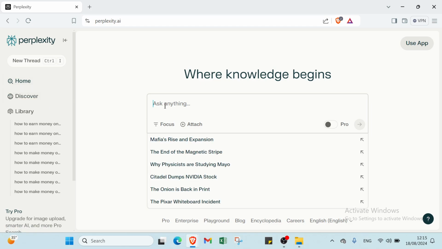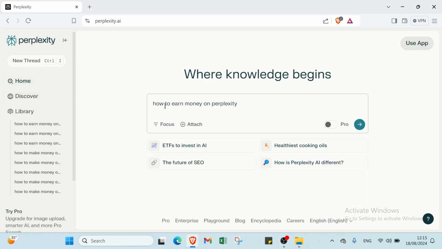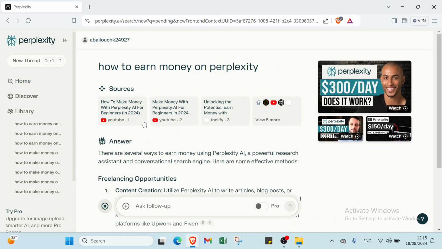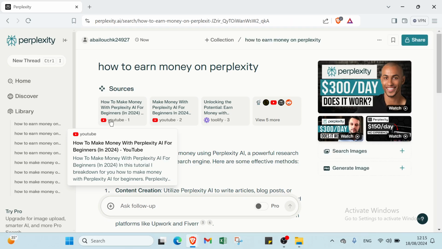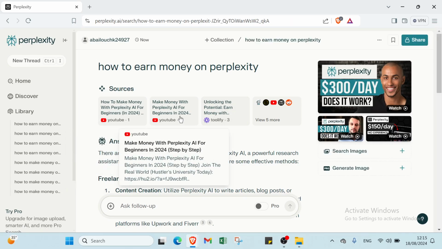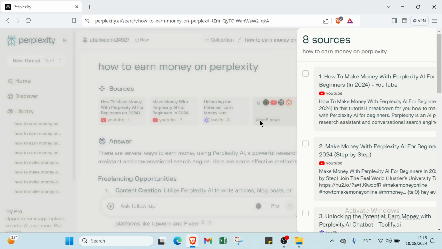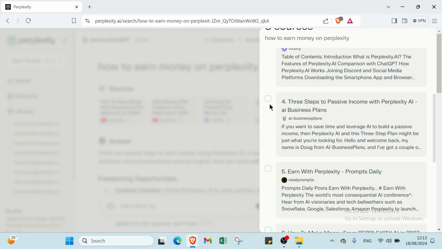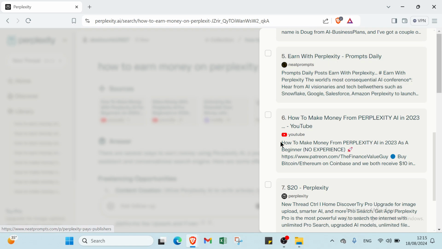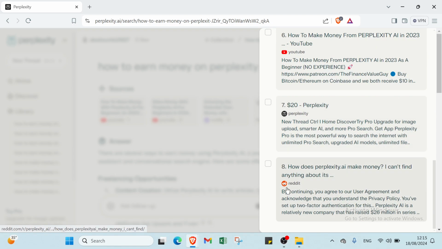So for example, let's ask something like how to earn money on Perplexity. And this is the answer. We have here first of all the sources. You can choose the one you want. For example, we have YouTube here, also YouTube here, and then we have Tulify, and other things like AI business plans, Meet Brand, YouTube, Perplexity, Reddit also.